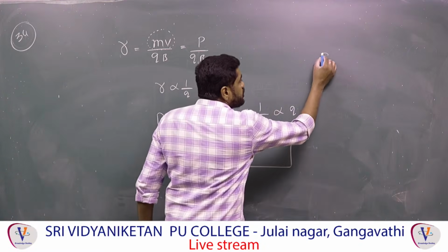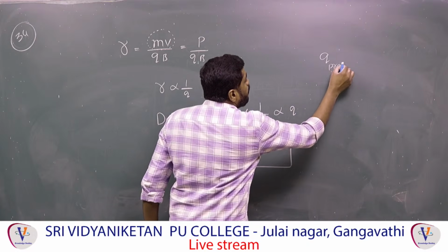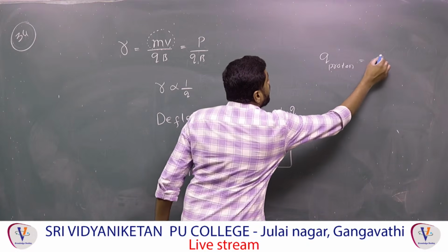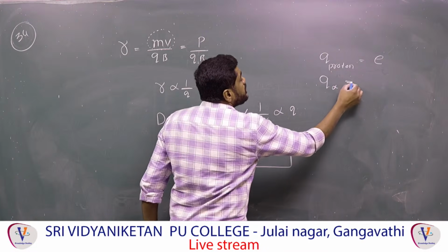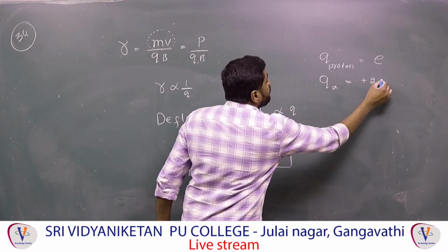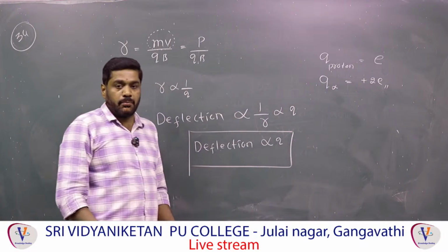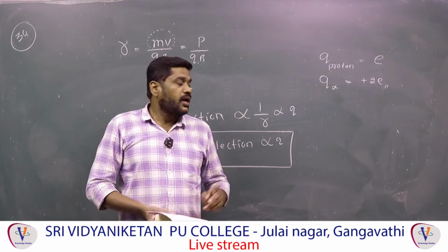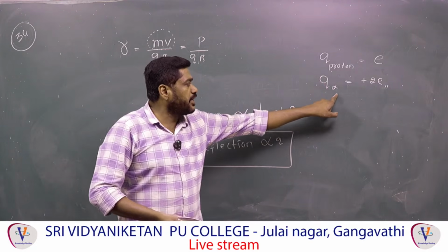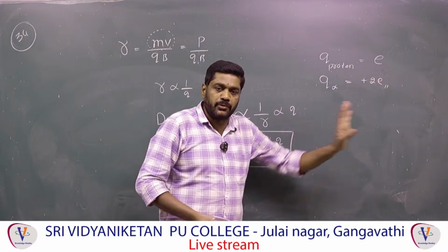The charge of the alpha particle is always double the charge of the proton. Remember, the mass of the alpha particle is 4 times the mass of the proton, and the charge of the alpha particle is 2 times the charge of the proton.